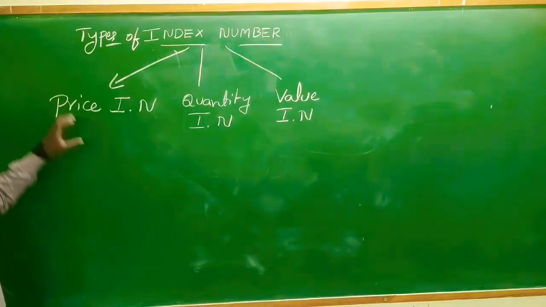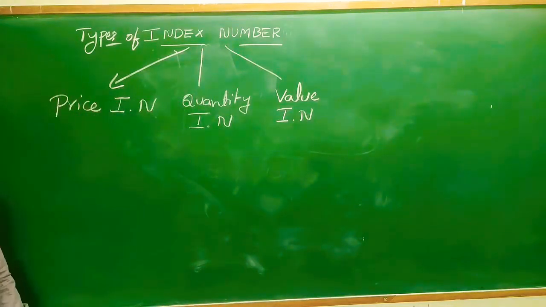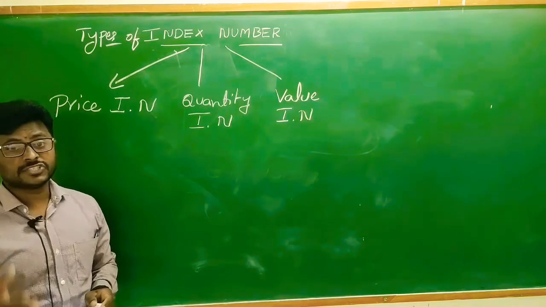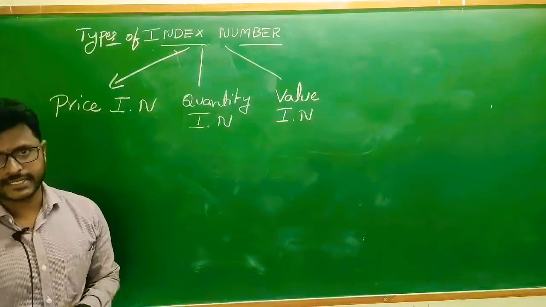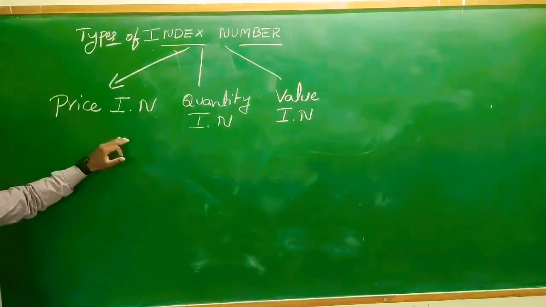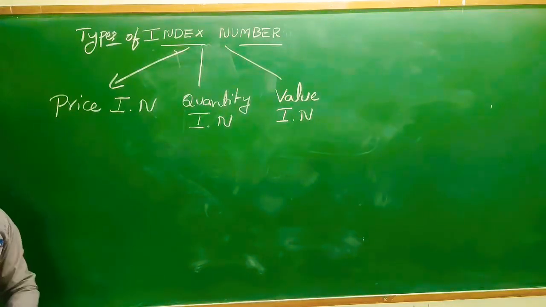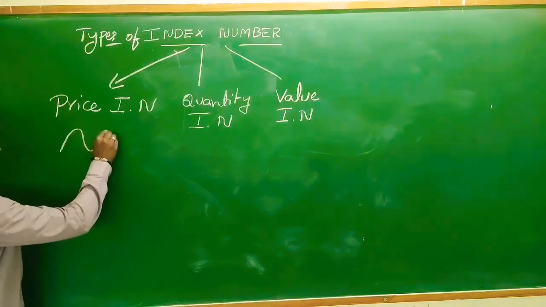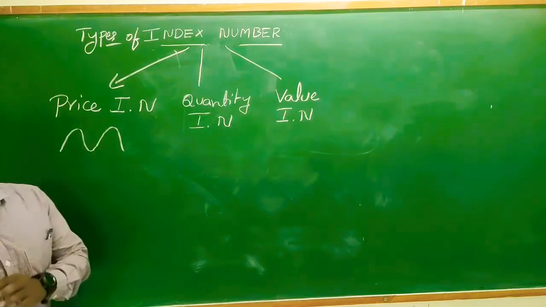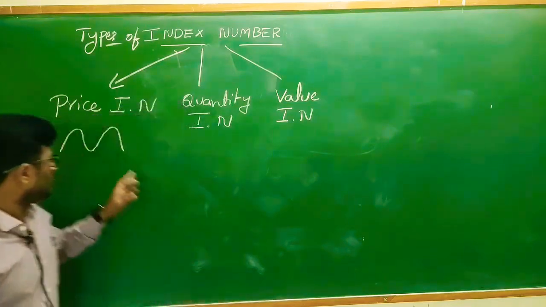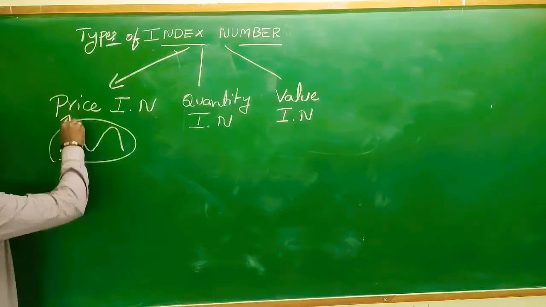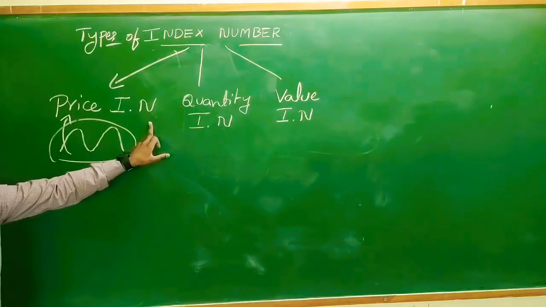First we should know about the price index number. Price index number measures the relative changes of prices of articles. So it will be variation. It shows the variations of prices year to year. That variation representation is called a price index number.